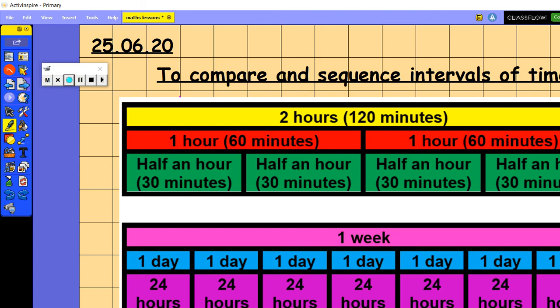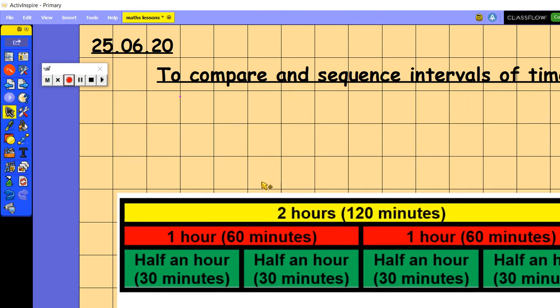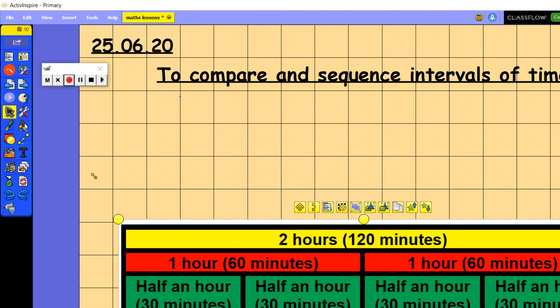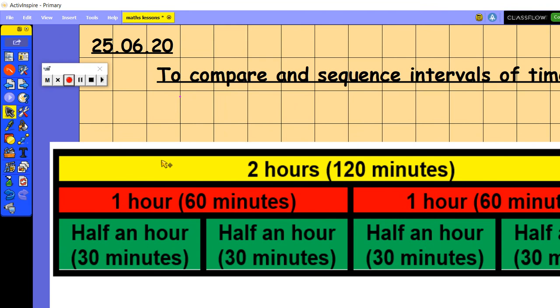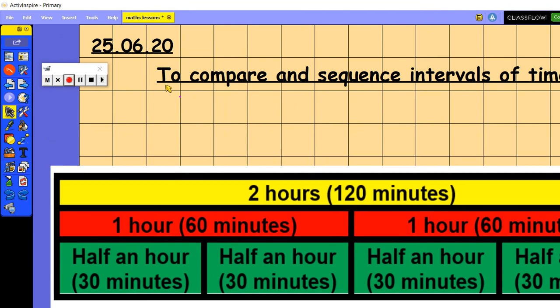Okay, moving on. We're going to look at comparing and sequencing intervals of time today. Now, I'm just going to move this bar model down and make it just a little bit bigger so that we can have a look at these together. So you can see here, I have got some sequences and intervals of time on a bar model.